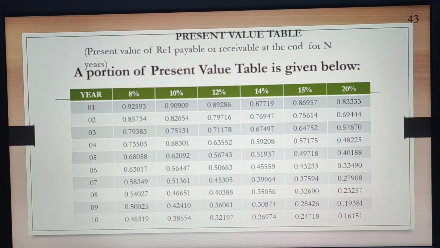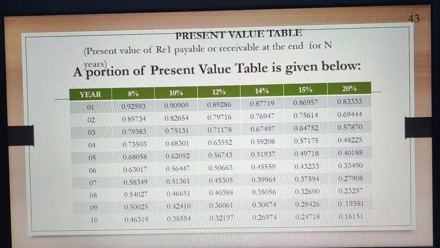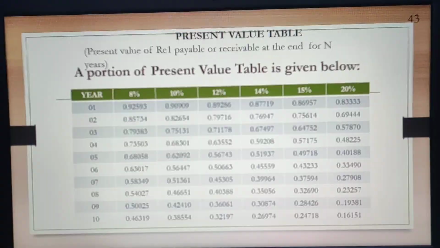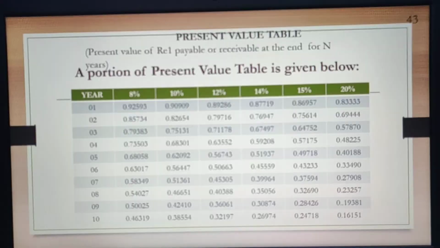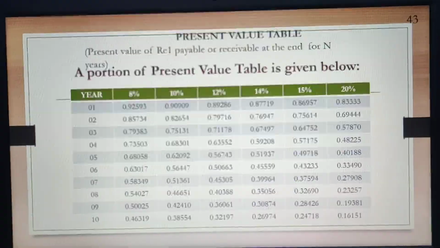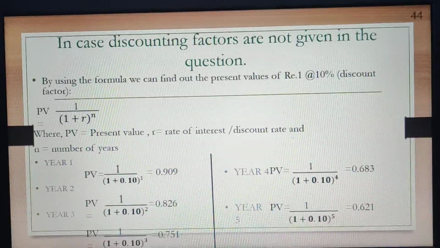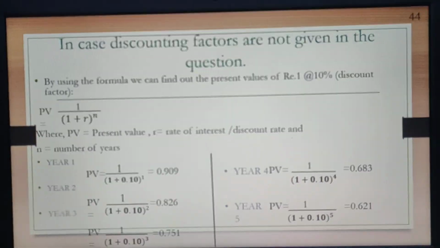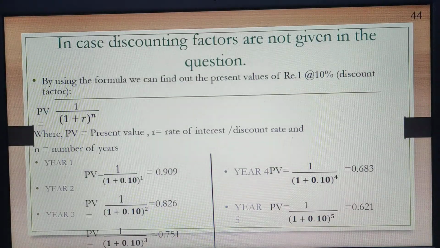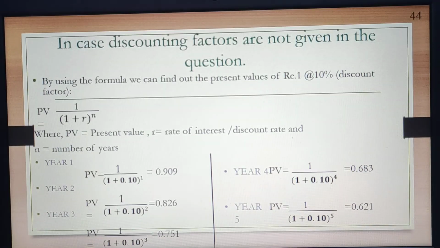Now, we will understand the present value table. This is the present value table of rupee 1 payable or receivable at the end of n years. When discounting factors are given, we will take that table into consideration. In the absence of a discounting factor table, we calculate it with the help of the formula: present value equals 1 upon (1 plus r) to the power n.